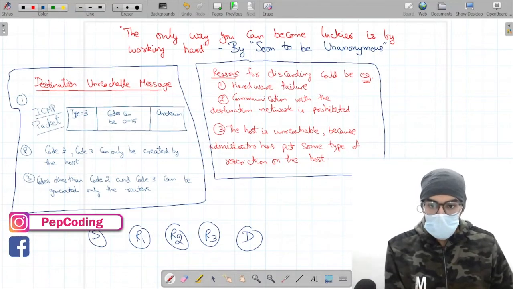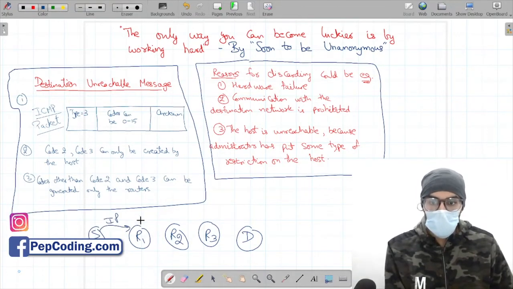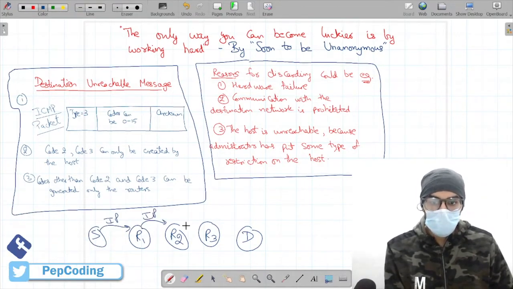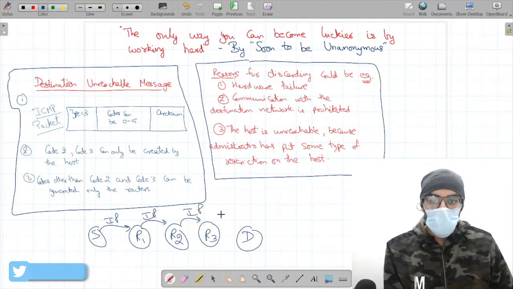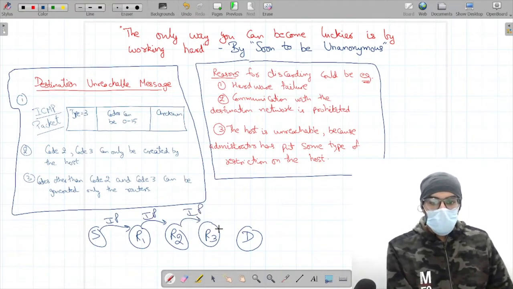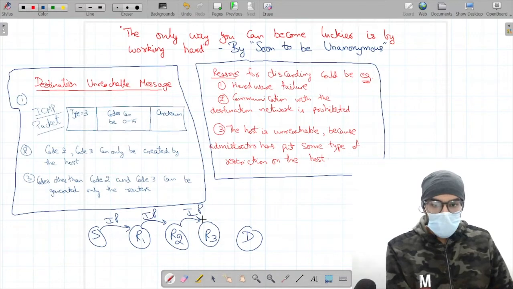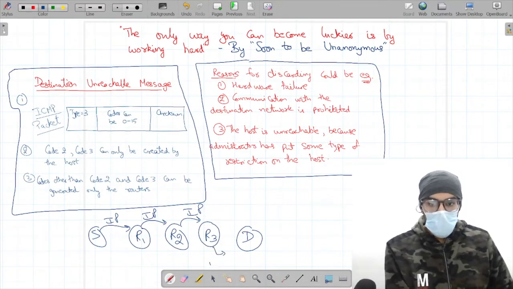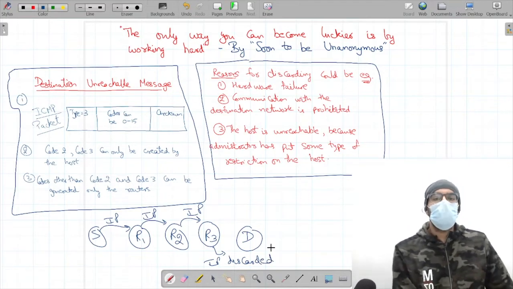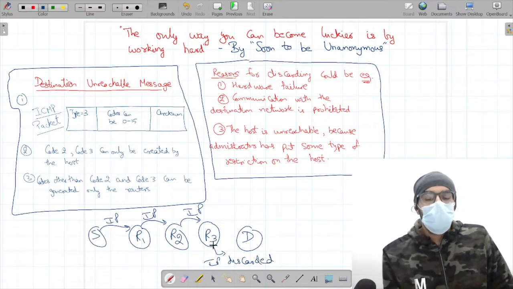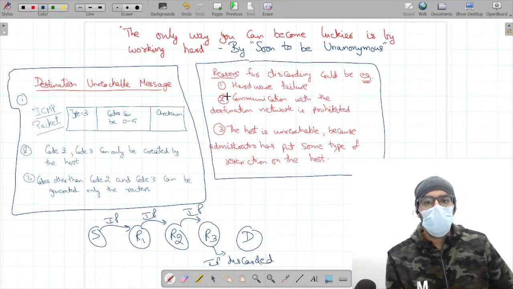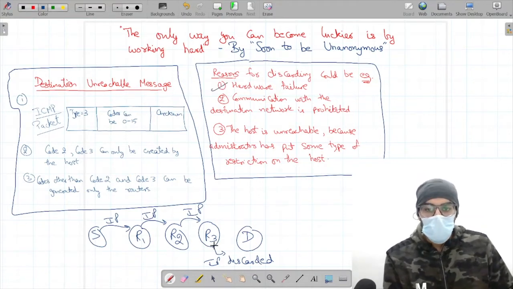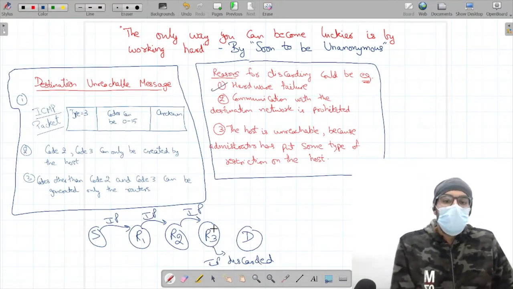Now let's say I am sending some packet from the source to router R1, then to router R2, and then to router R3. And at router R3, this IP packet got discarded for some reason. Now there can be a lot of reasons for the discarding of this packet. One of the reasons could be that there is a hardware failure at router R3 or the following routers.